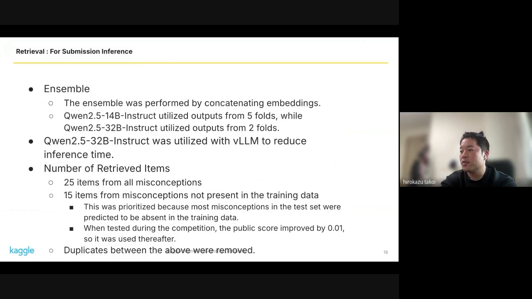Retrieved 25 items from all misconceptions and 10 items from misconceptions not present in the training data. This approach prioritized misconceptions not in the training data because most tested misconceptions were predicted to be absent from the training data. Public score improved by 0.01 during the competition using this method, so it was applied to the final submission. Duplicates were removed afterward.